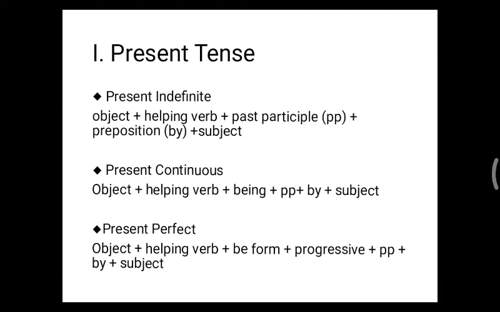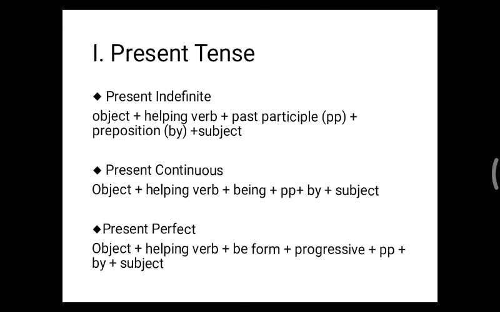So here, as I said, there are three main tenses. First, we'll be dealing with the present tense. In present tense, there is present indefinite, that is simple present tense, then present continuous and then present perfect. As I have said earlier, there is no passive voice in present perfect continuous. So that is an exception. So here only three conditions we'll be learning. Just go through the formula I have given you. Just think of this as a formula.